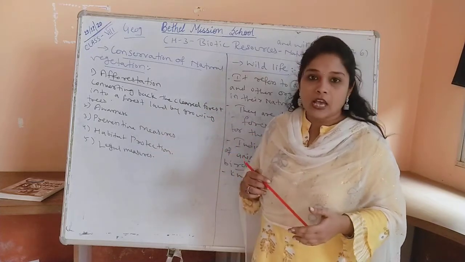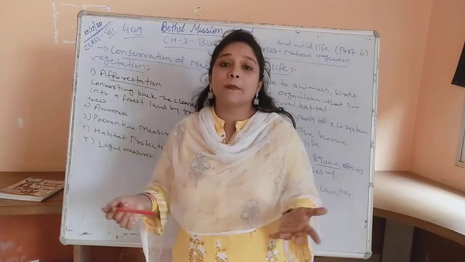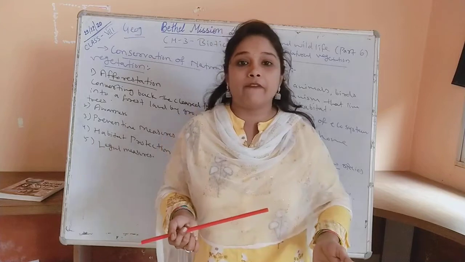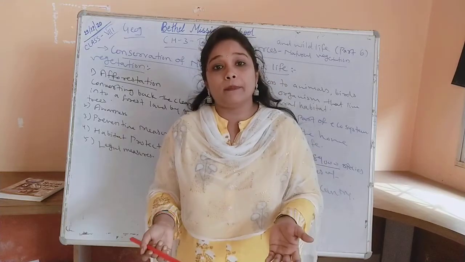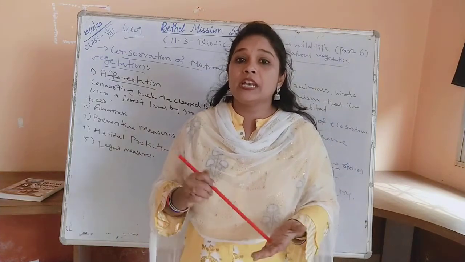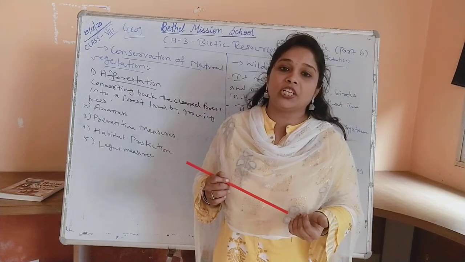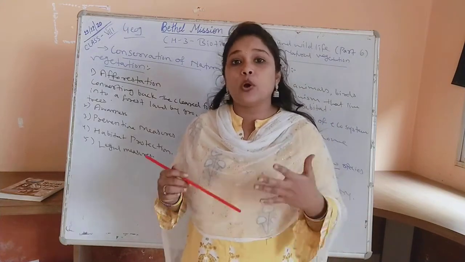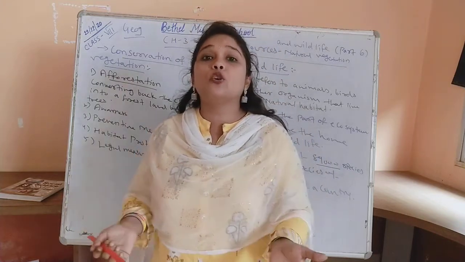Second one is awareness. Awareness needs to be created and maintained amongst the people of a country, or amongst the people of the world. Awareness campaigns and seminars can be done, and videos can be made, to make people aware of how they can conserve natural vegetation and its importance in our biodiversity and ecosystem, so that people understand its importance and save it by planting trees, and by encouraging and supporting afforestation. So awareness needs to be created.